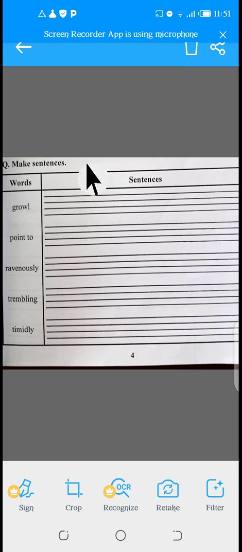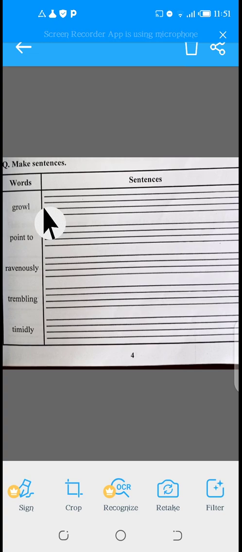Today I will tell you how to make sentences of Unit 2 from the book Oxford Modern English, Book 4. The sentences are in your summer vacation workbook, and the first word here is growl. Growl means गुर्राना. It's a verb and you can use it in the verb form in the sentence. You may use the second form of the verb, or the present participle ing form, or you can add your own subject and make your own wording of your sentences.